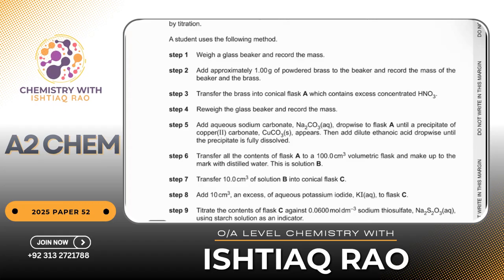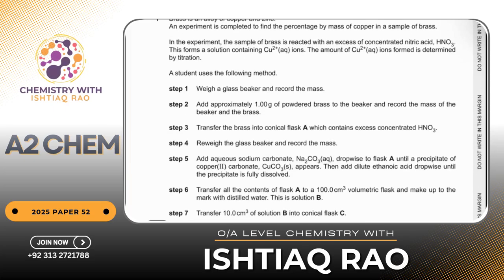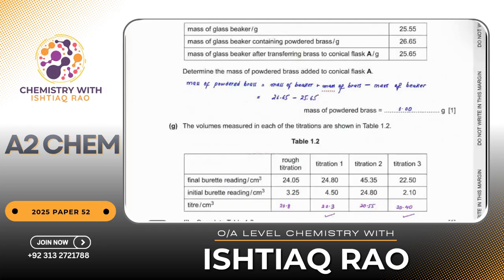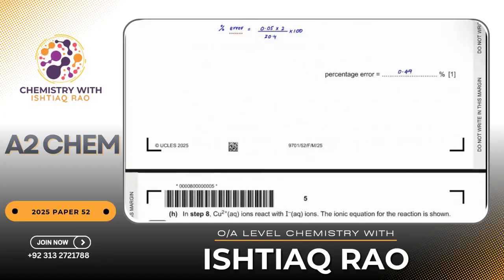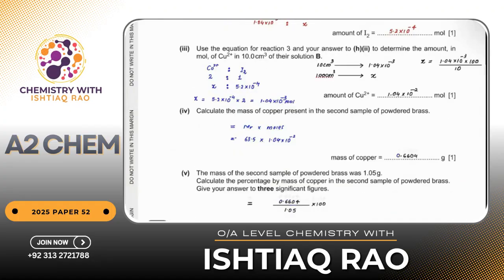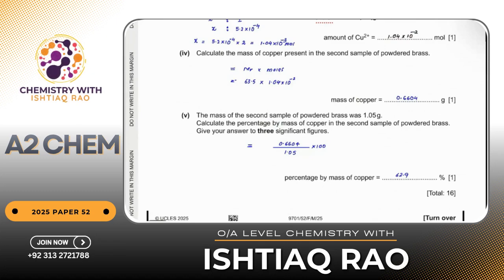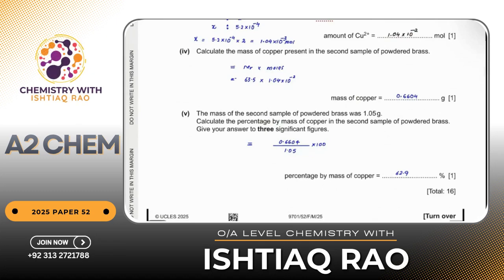And you can see what I did. The total mass of powdered brass, that is 1.05 grams. They have given this.